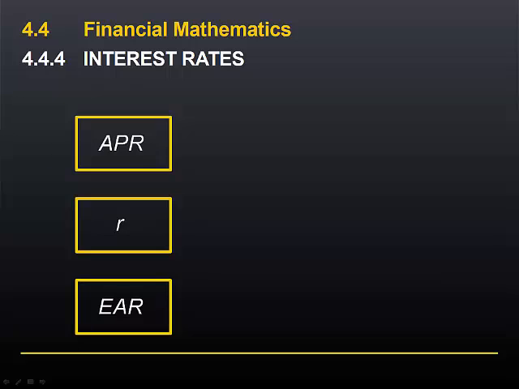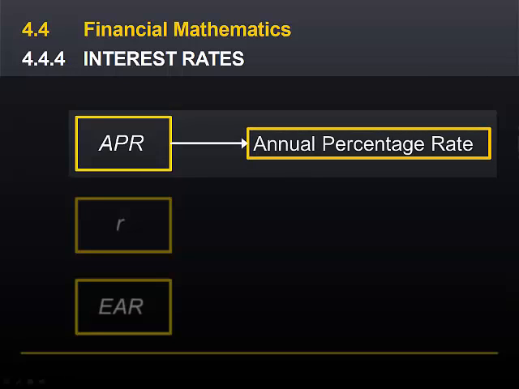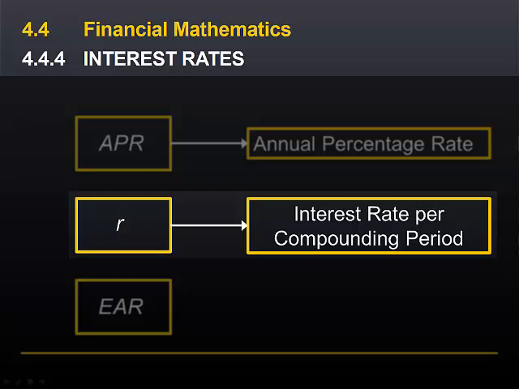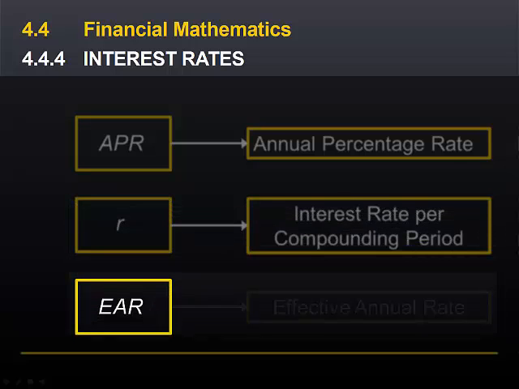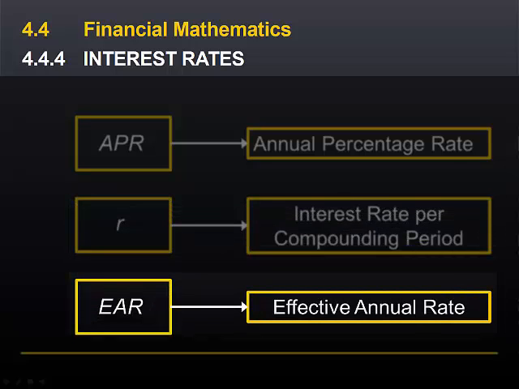The three main kinds of interest rate quotations that we might come across are the APR, which stands for the annual percentage rate, R, as shown in the time value of money formulas, which is the interest rate per compounding period, and the EAR, which is the effective annual rate.